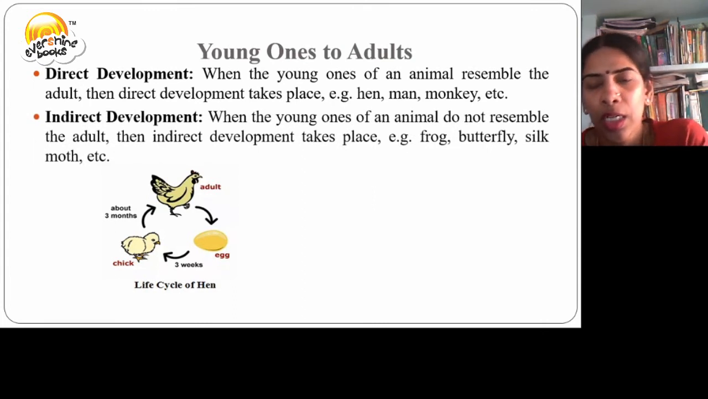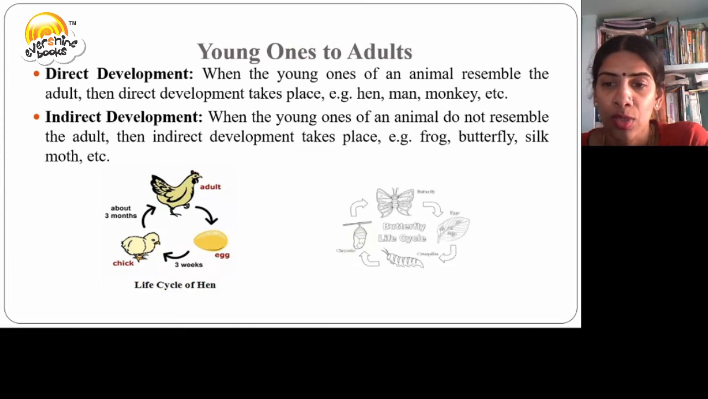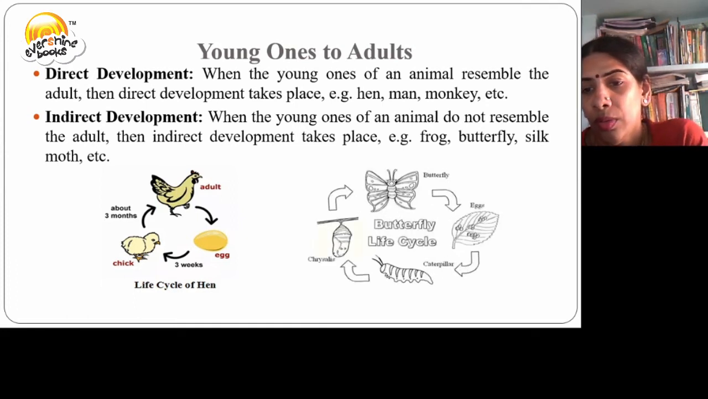In case of indirect development, the young ones of an animal do not resemble the adult. You can see this in a frog, butterfly, silk moth, etc. You can see the caterpillar becoming a chrysalis, then it is becoming a butterfly. So we can't tell the similarity between the young one and the adult one.